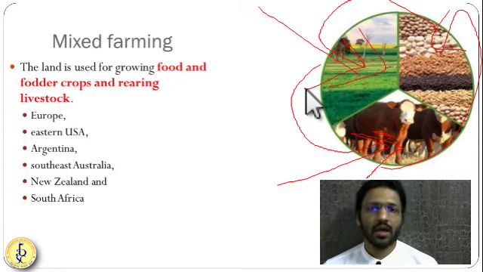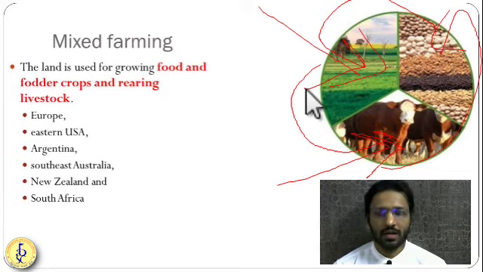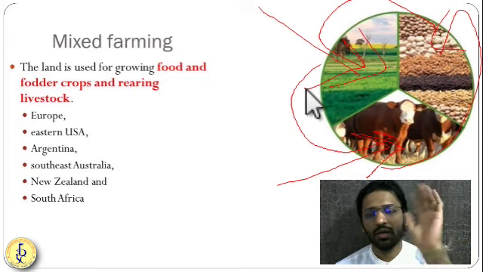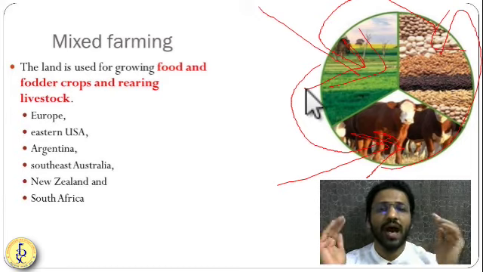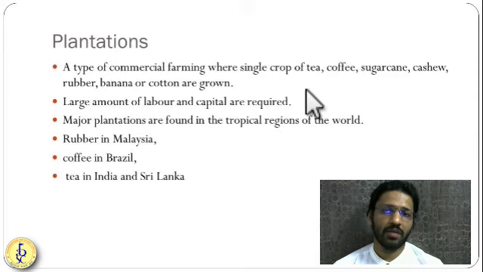He will grow rice, and along with the rice, he will take prawns and fishes in the rice pond. Whatever output is there, rice waste or other crop waste, he will feed to the cows, getting it, and whatever waste is coming from the cow goes to the farm. In this way subsistence mixed farming can also be done, and large-level mixed farming is done in Europe, USA, Argentina, South Africa, New Zealand. The same thing that we have seen in terms of commercial farming.